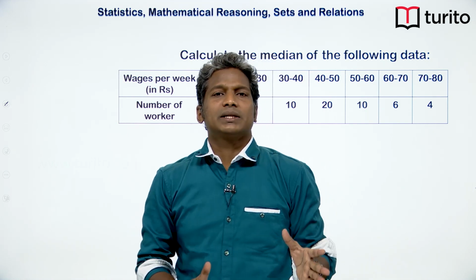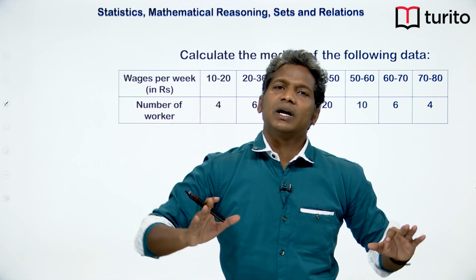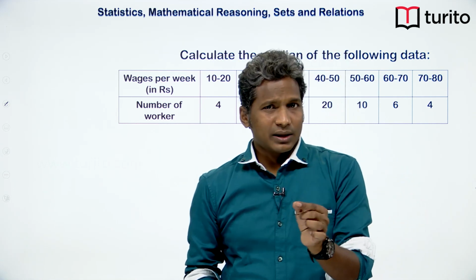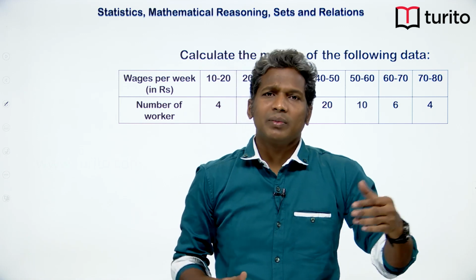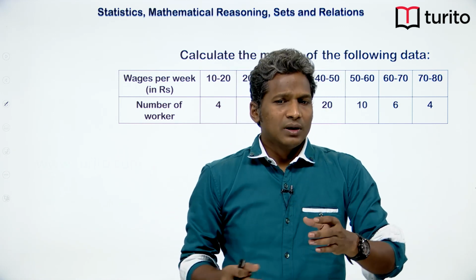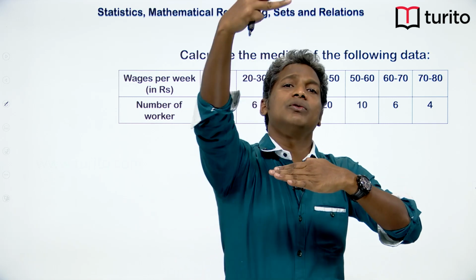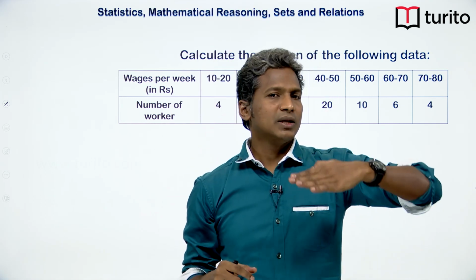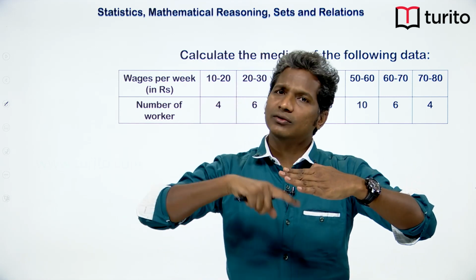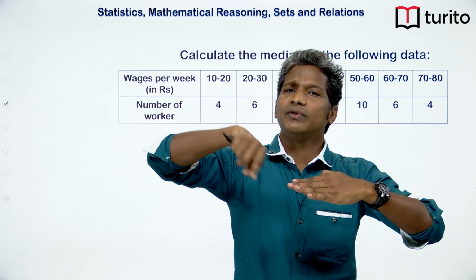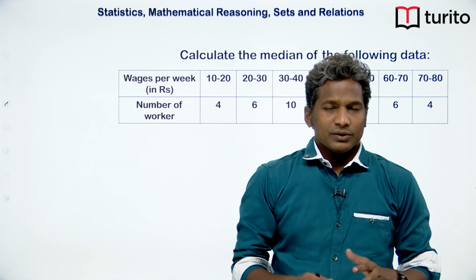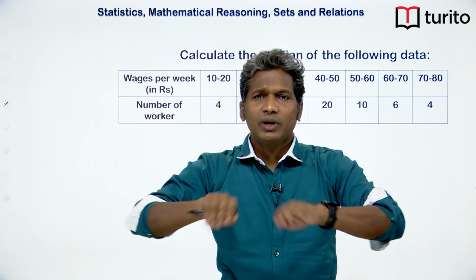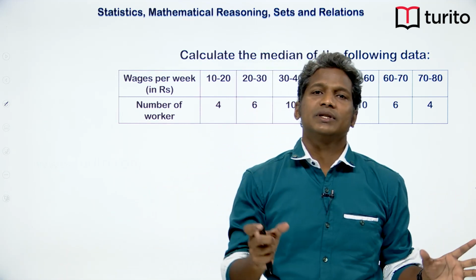Suppose students have attempted an exam from 0 to 100. There must be one mark, maybe 61 or 62 or maybe 43, any number, below which and above which we should get 50% of the data. So below that mark there should be 50% of the people, and above that mark 50% of the people. It is the reading which divides the entire population into exactly two halves. That is the definition of the median.